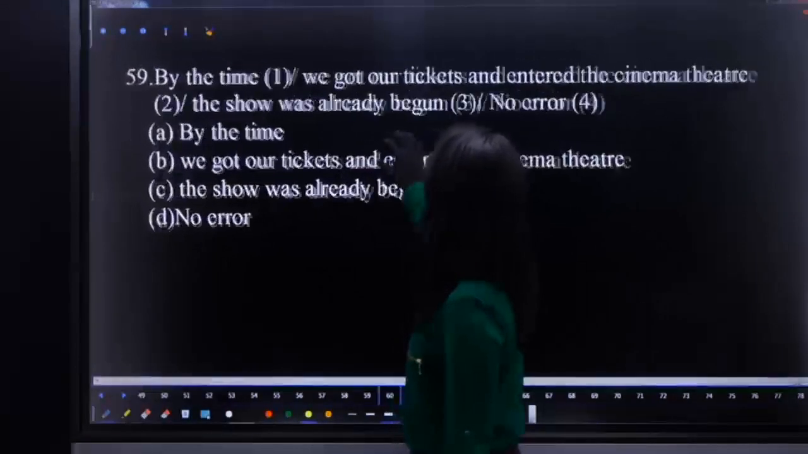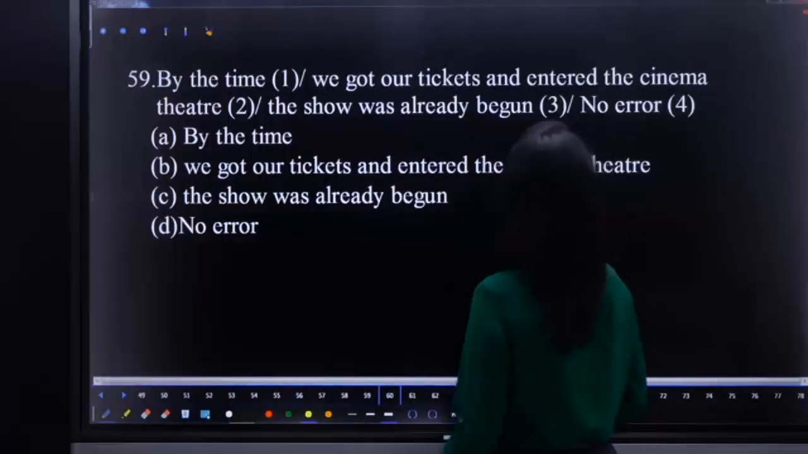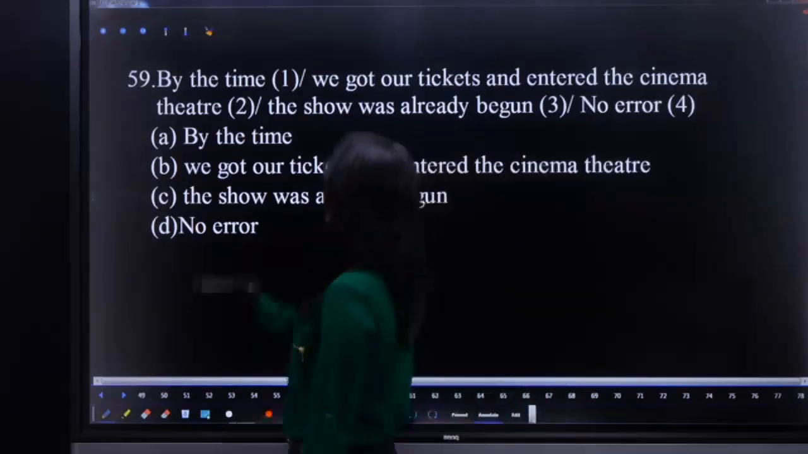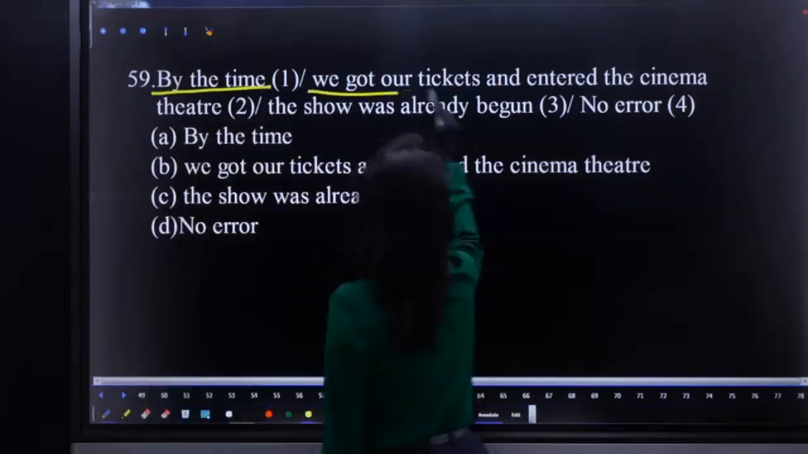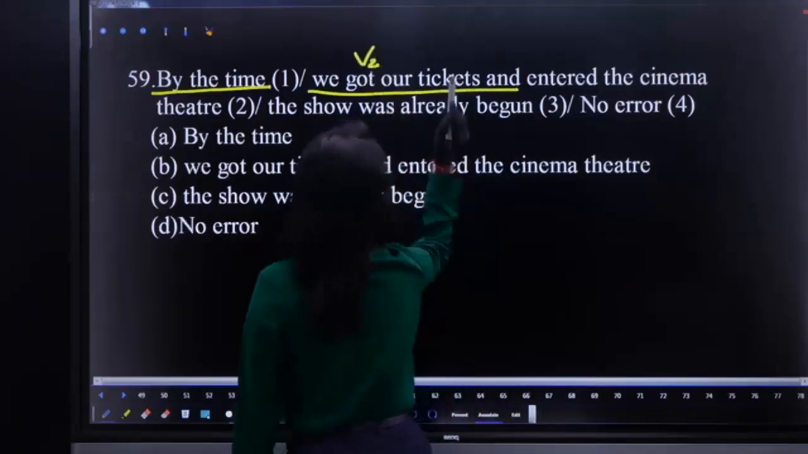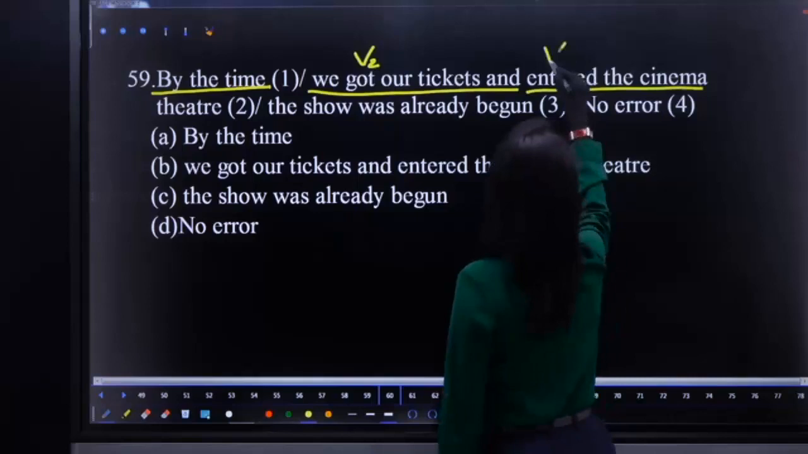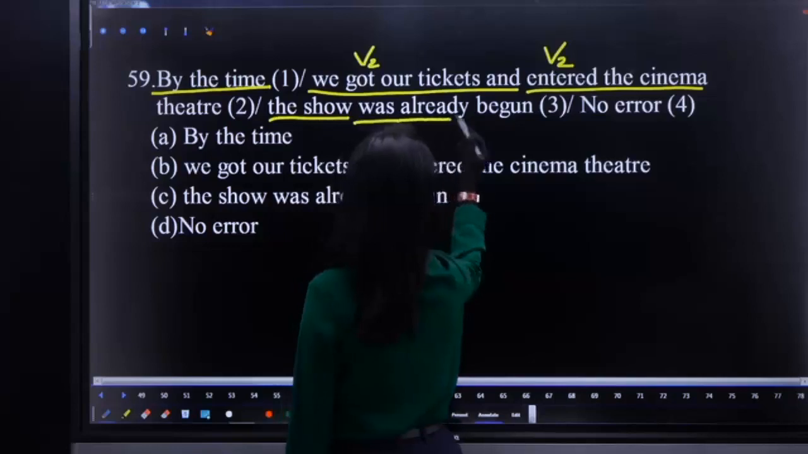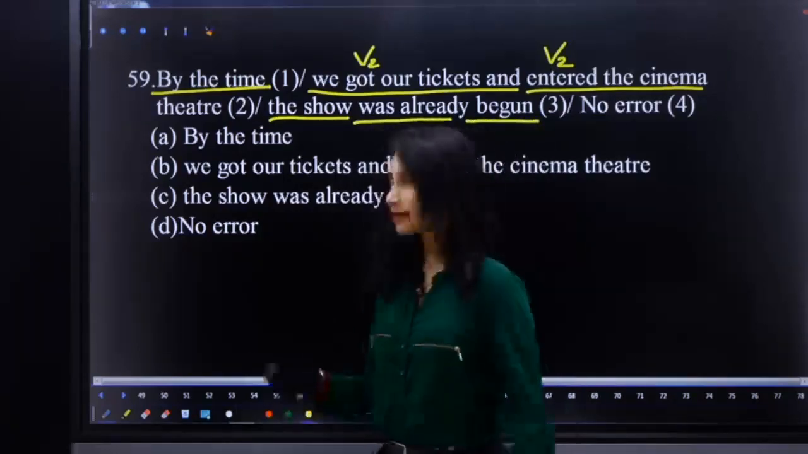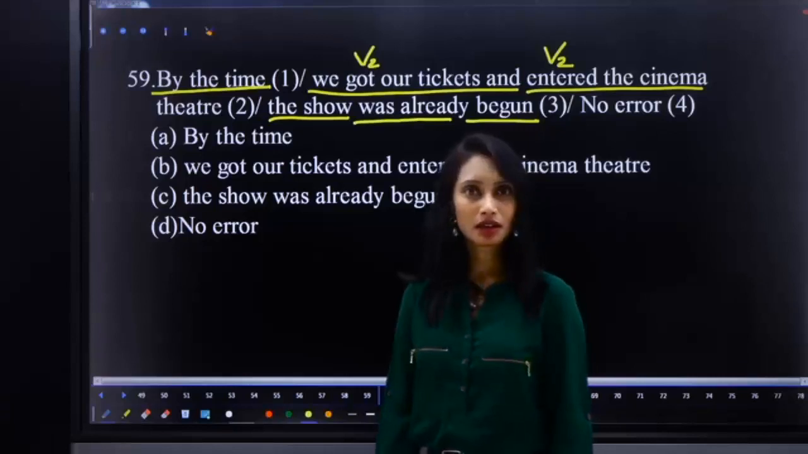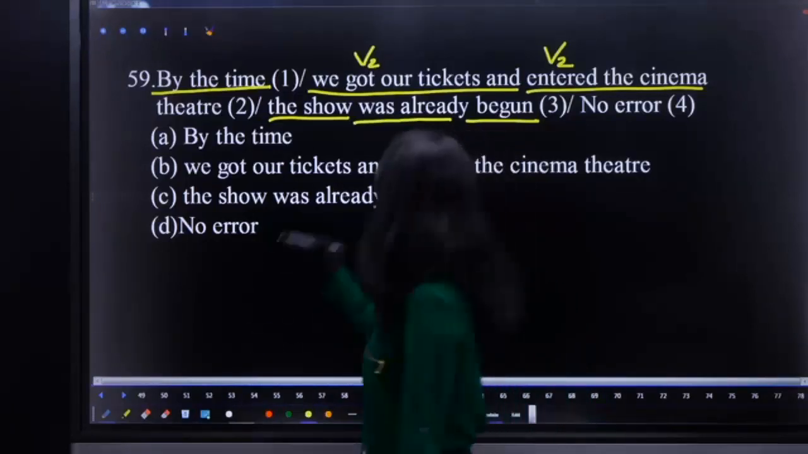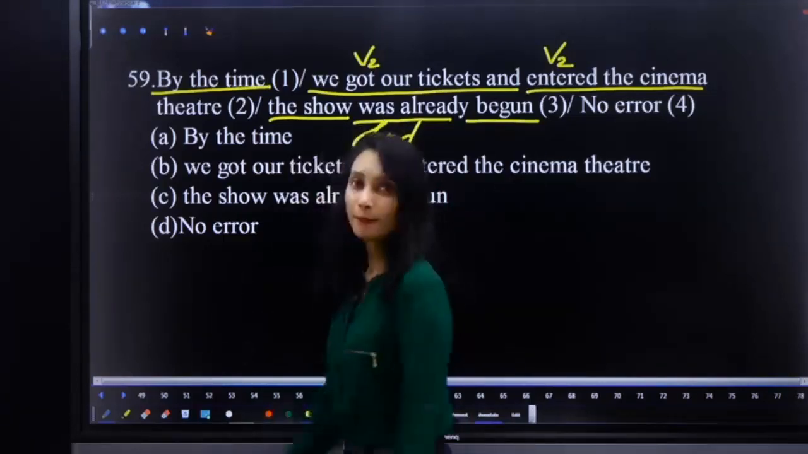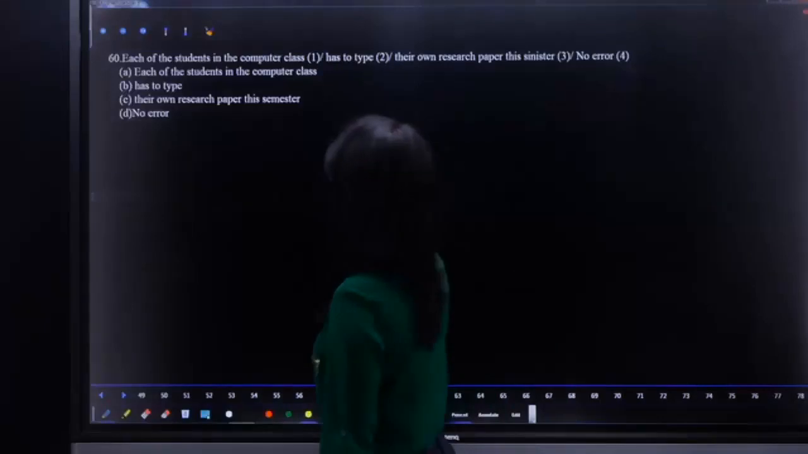By the time we got our tickets and entered the cinema theater, the show was already begun. What is the error? By the time we got our tickets, past tense, and entered the cinema, past tense, theater, the show was already begun. Action has already taken place, but was already begun. Are we talking in passive? No, right? Active. So replace was with had. The show had already begun. Had plus V3. Next, question number 60.